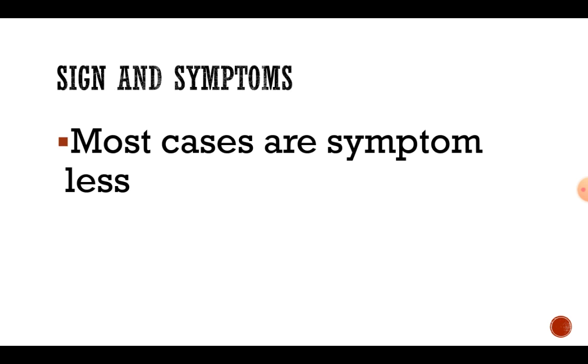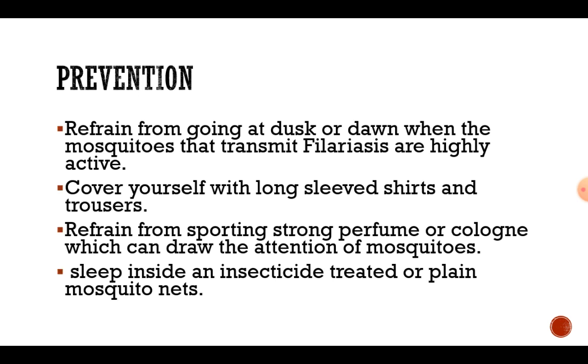Signs and symptoms: in most cases of filariasis there are no symptoms. Prevention for filariasis is to refrain from going out at dusk or dawn, when the mosquitoes that transmit filariasis are highly active. Cover yourself with long-sleeved shirts and trousers. Refrain from wearing strong perfume or cologne, which can draw the attention of mosquitoes. Sleep inside an insecticide-treated or plain mosquito net.